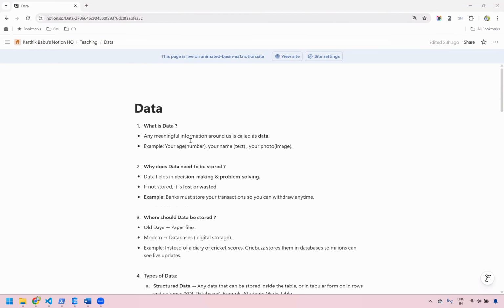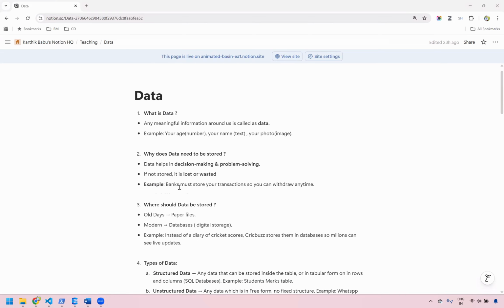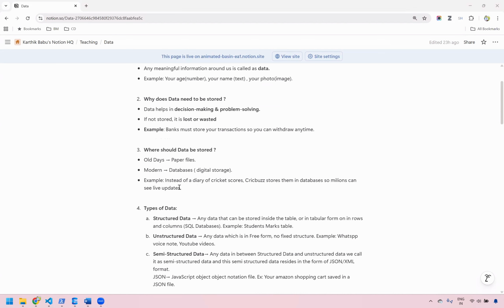In the last class, we understood what is data. Any meaningful information around us can be termed as data. And why does data need to be stored? We understood that data needs to be stored for decision making and problem solving. And how and where should data be stored? We understood that in the old days, the data was stored in papers and files. But in the modern world, the data is stored inside the database, and we call that a digital storage.